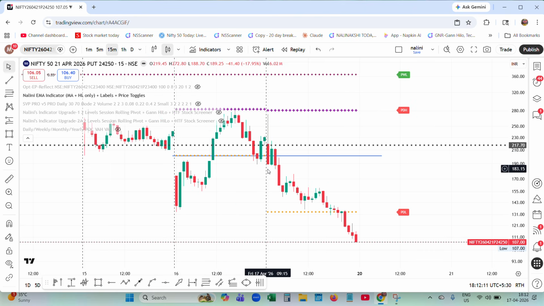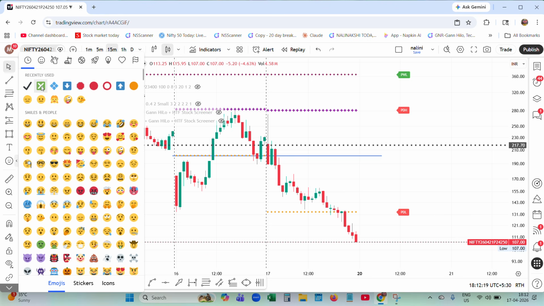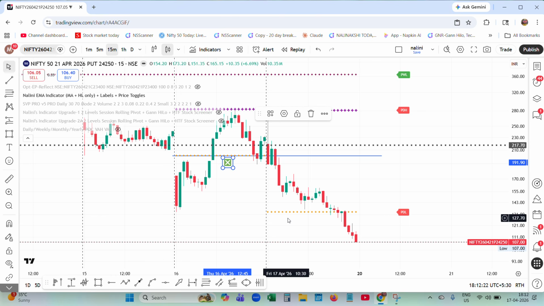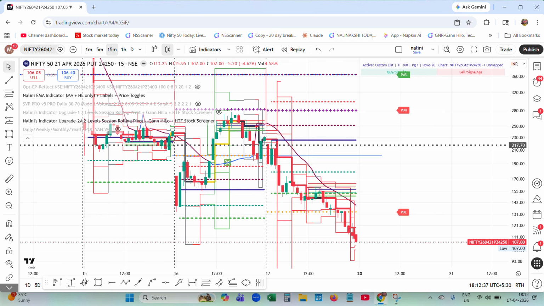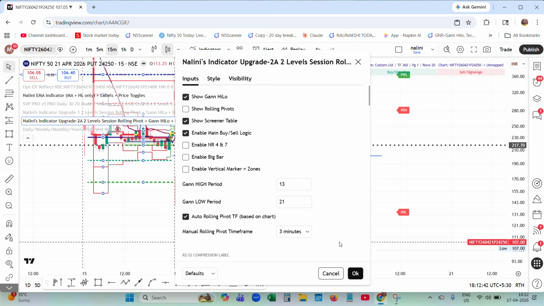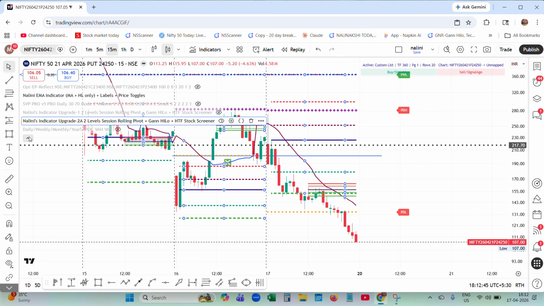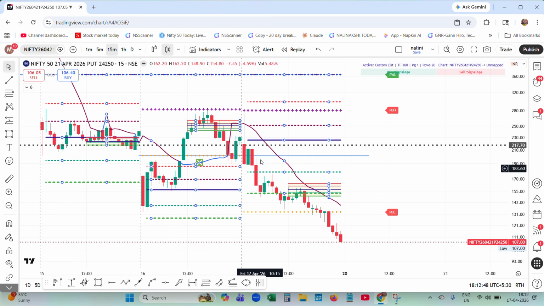It is the first candle losing its, it has come out of the house. So it is no house. Next step is we are finding the door. Let me enable the rolling pivot. Uncheck rolling pivot, see for the layers, morning layers.